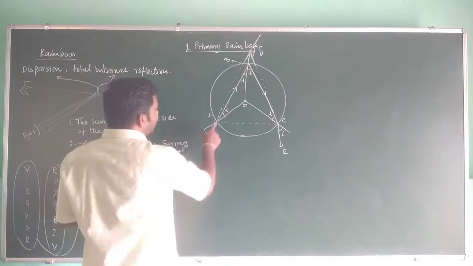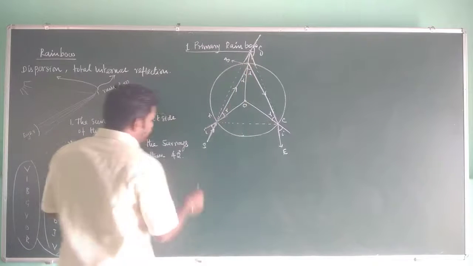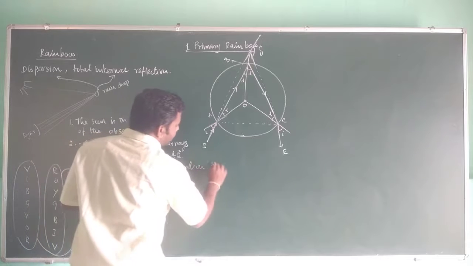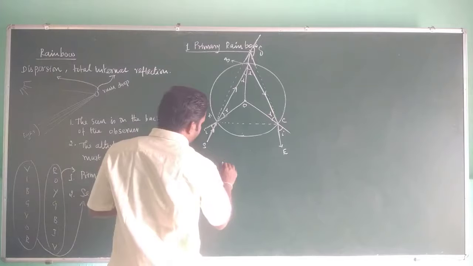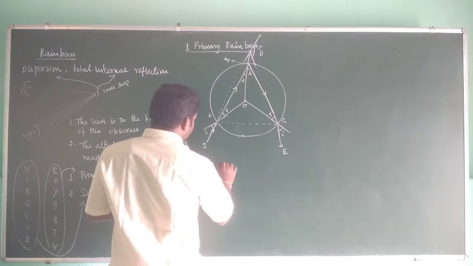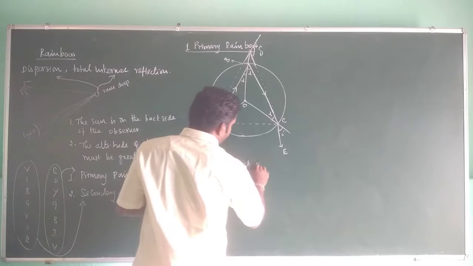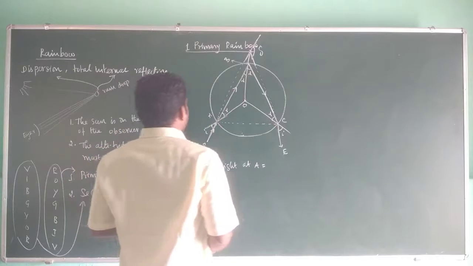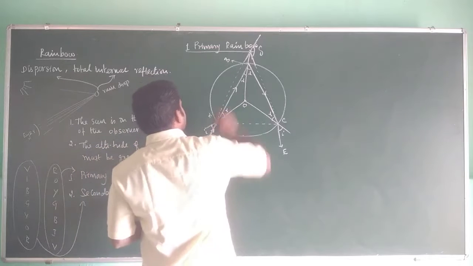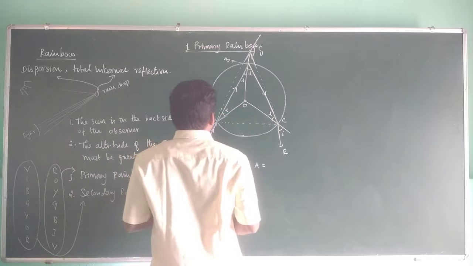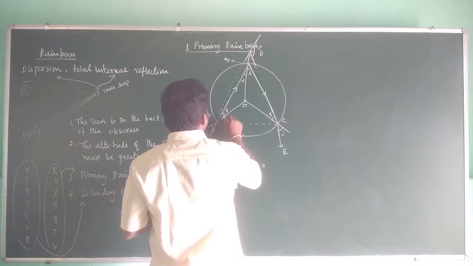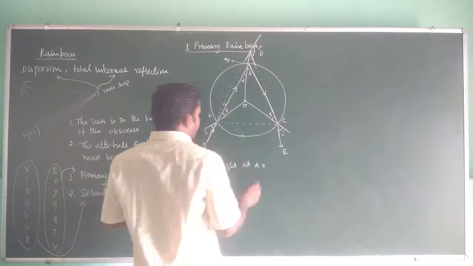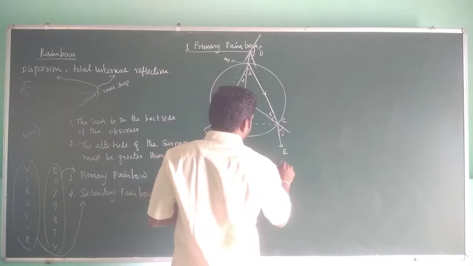Now, let's write the deviation produced at A, produced at B, and produced at C. First, the deviation of the incident light ray at A. Originally, it must go in this direction, but it is going in this direction. So what is the deviation? This angle is the deviated angle, which is nothing but i minus r.